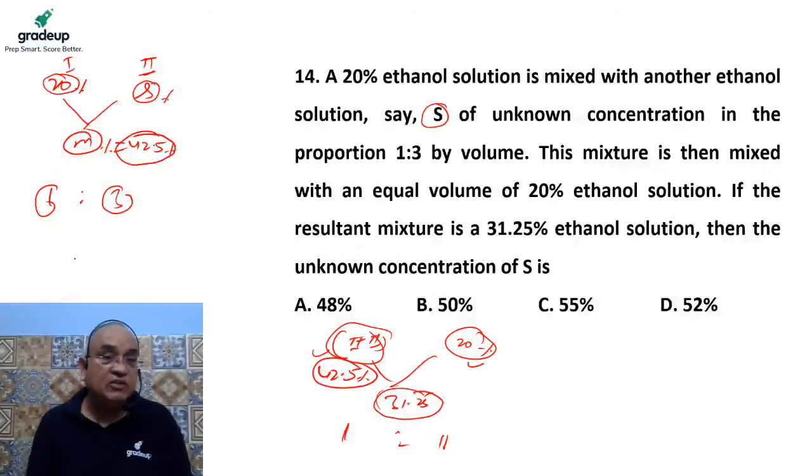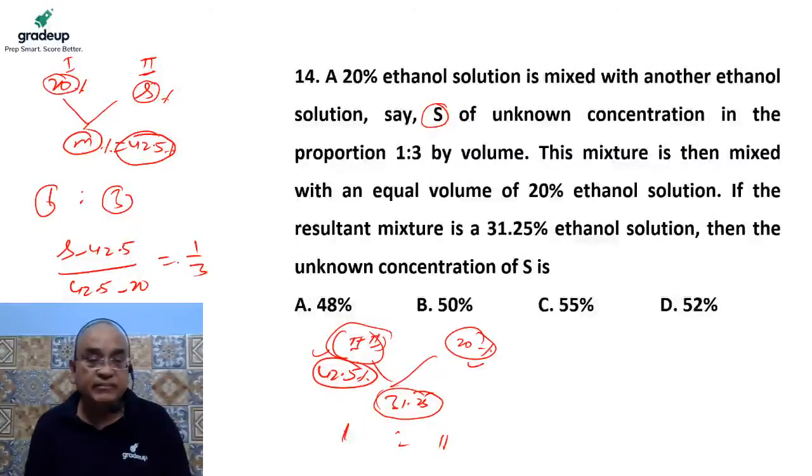This minus this means (S − 42.5) and (42.5 − 20) are in the ratio of 1:3. From here the value of S can be calculated very easily, and it should be 50%. No need to calculate actually.